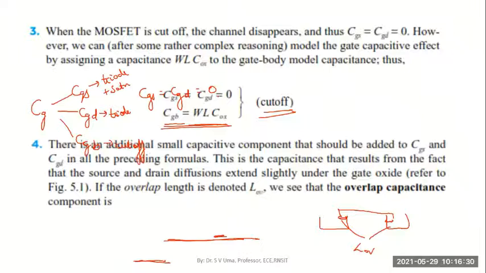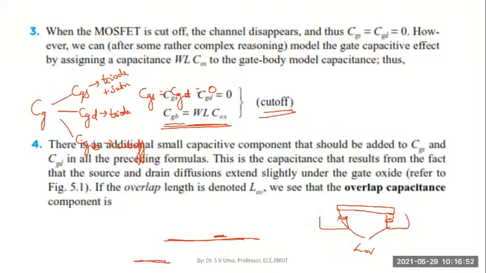But other than this gate capacitance, we have a small overlap, as I was showing you, between this gate polysilicon plate, metal or polysilicon, either one, and the source region and the drain region.